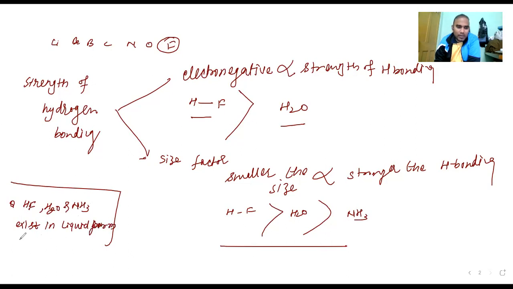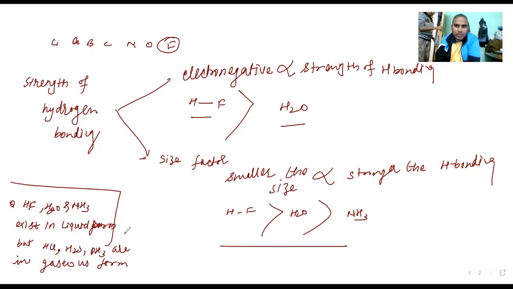But in the same group, HCl is there, then H2S is there and PH3 is there, and these are in gaseous form. So they ask, what can be the reason here? Can you say a similar reason will be there?